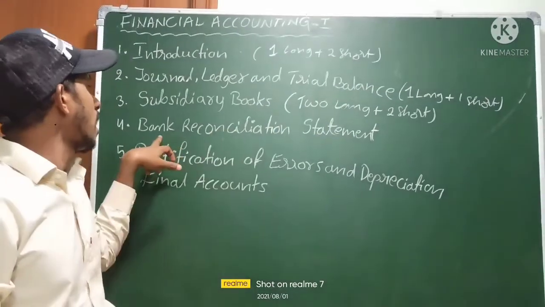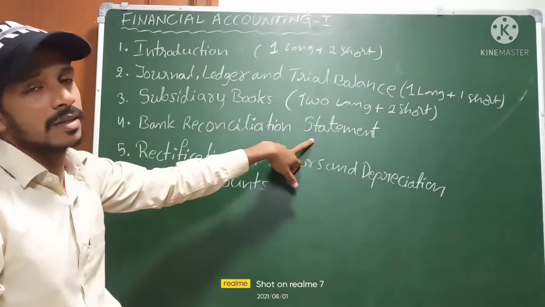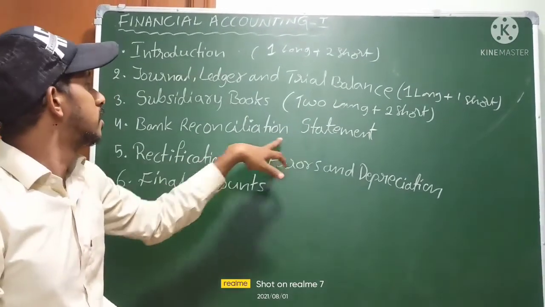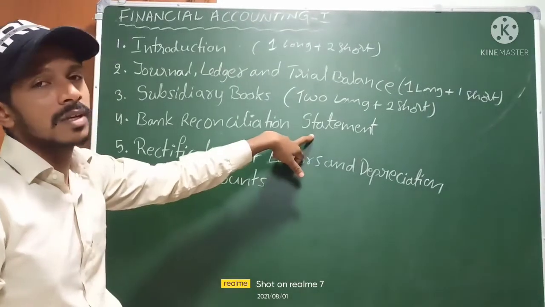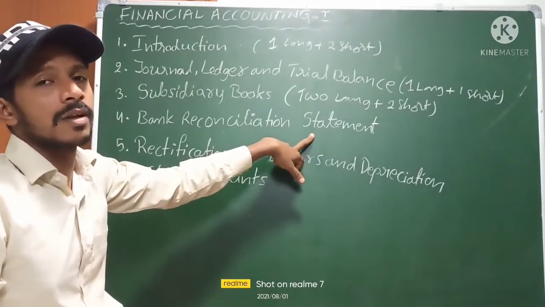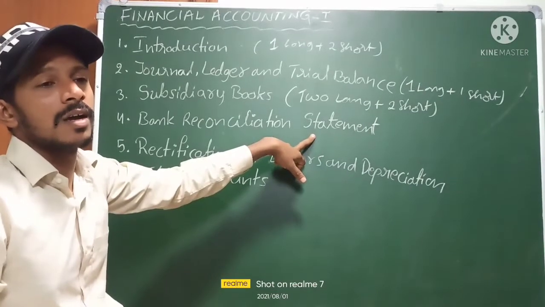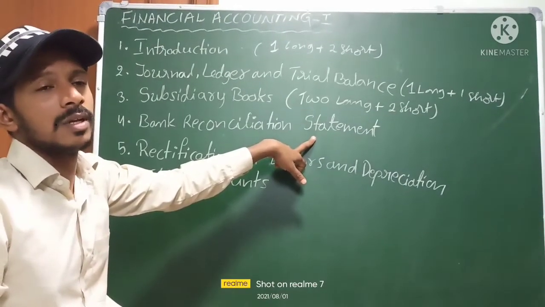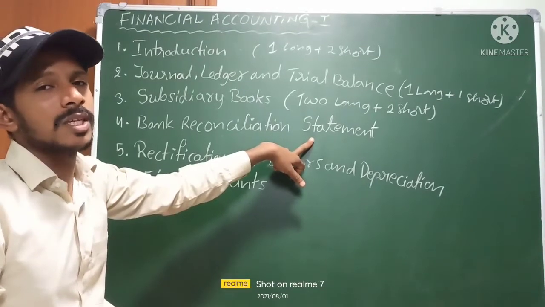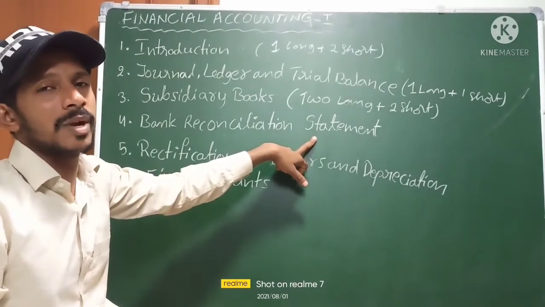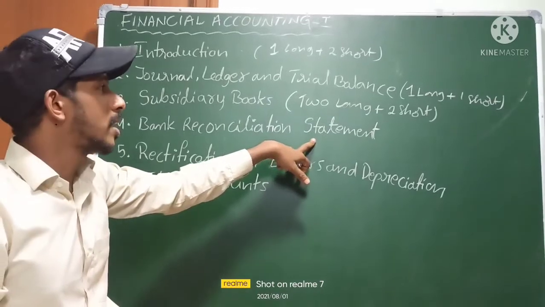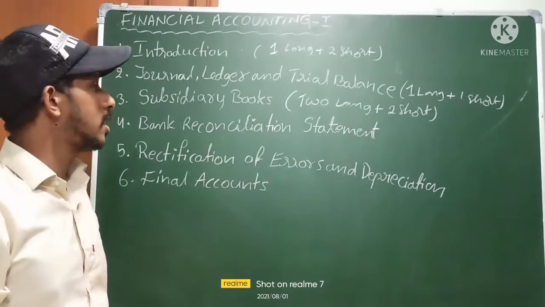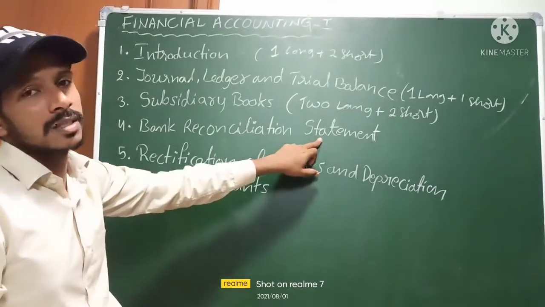And bank reconciliation statement, BRS as we call it. In this statement, it is the difference between the bank passbook and the cash book. The passbook is prepared by the bank, and the cash book is prepared by the customer. In these transactions a difference is there, so that we are going to see in this bank reconciliation statement.